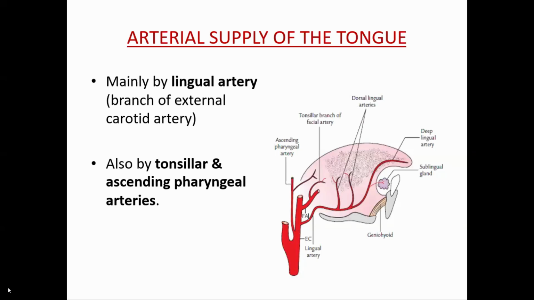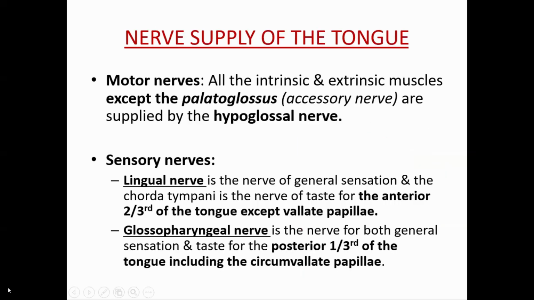Venous drainage: it drains into the dorsal lingual vein, and the deep lingual vein. The deep lingual vein is present on the under surface of the tongue, lateral to the frenulum linguae, on the ventral surface of the tongue.